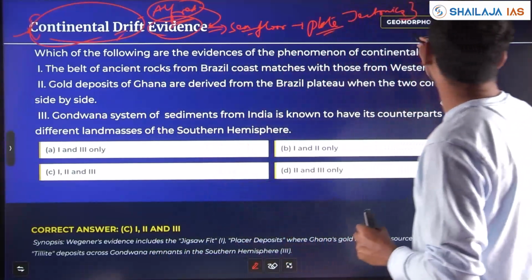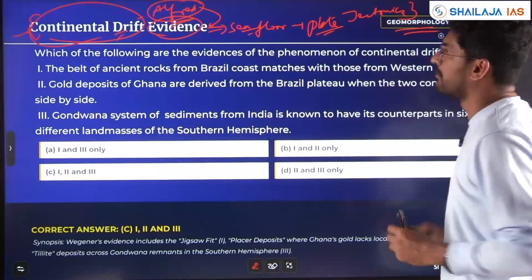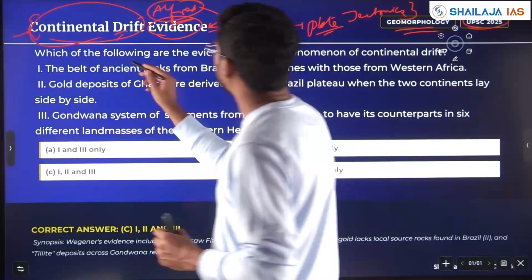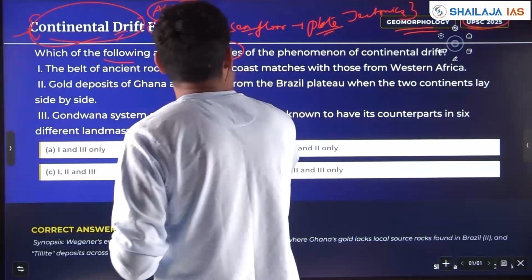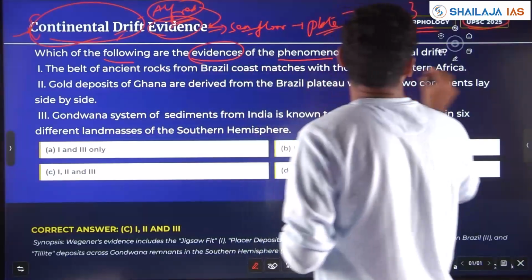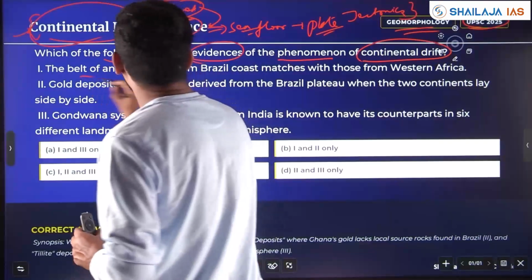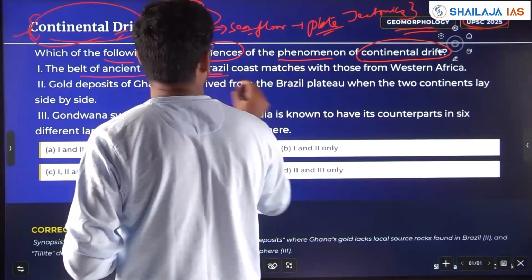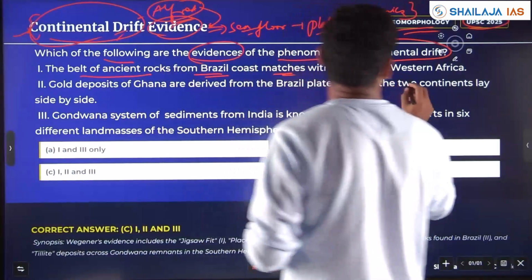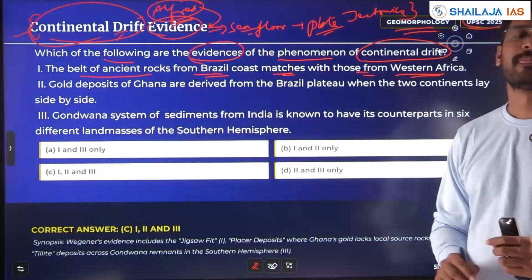The question had come in 2025 with respect to geomorphology. We'll see the question. Which of the following are the evidences of the phenomenon of continental drift theory? The belt of ancient rocks from Brazil coast matches with those of Western Africa.